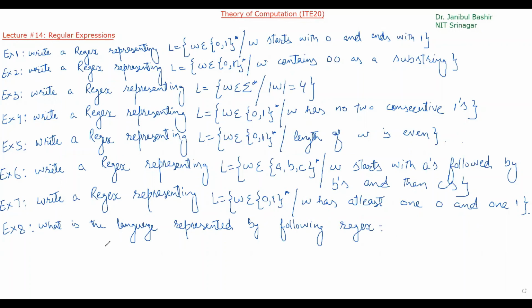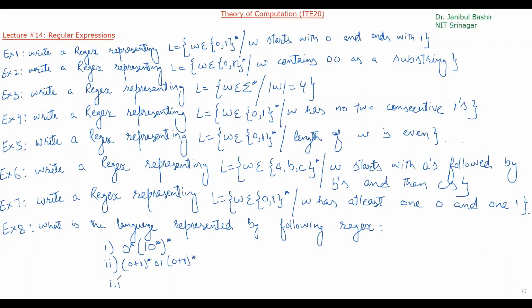Okay, so the first is 0 star 1 0 star whole star. Second is 0 plus 1 star 0 1 0 plus 1 star.